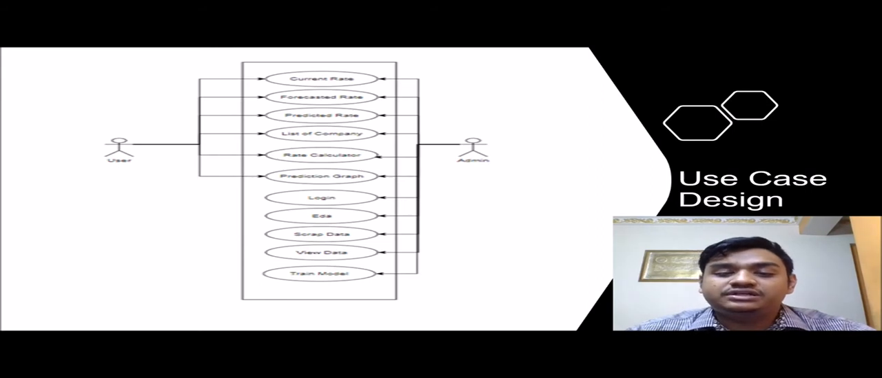This is the use case design for the system. There are two users. The first one is the normal user and the other one is the admin. A user can only view the current rate, view the forecasted rate, view the predicted rate, view the list of companies, do some calculation on the rate calculator, and view the prediction graph, while the admin can do all the features that are available.